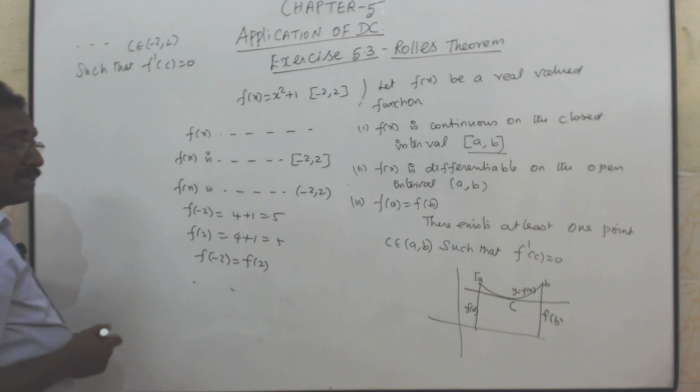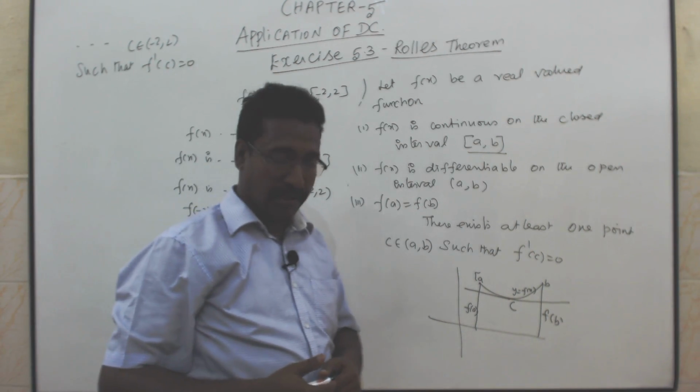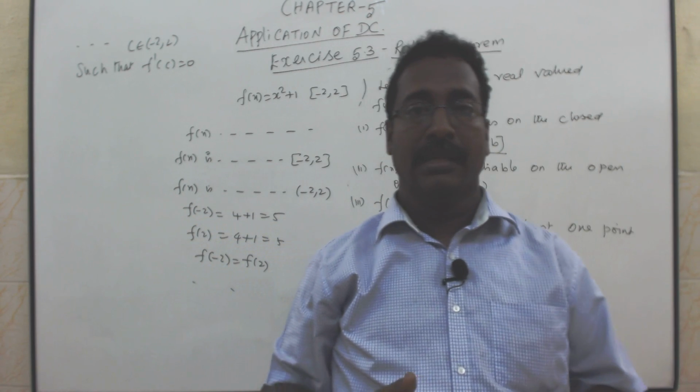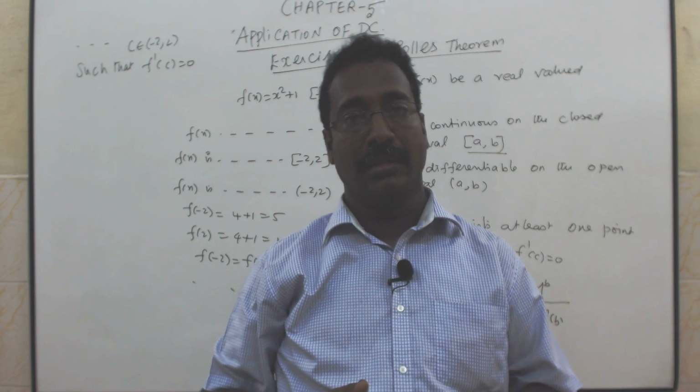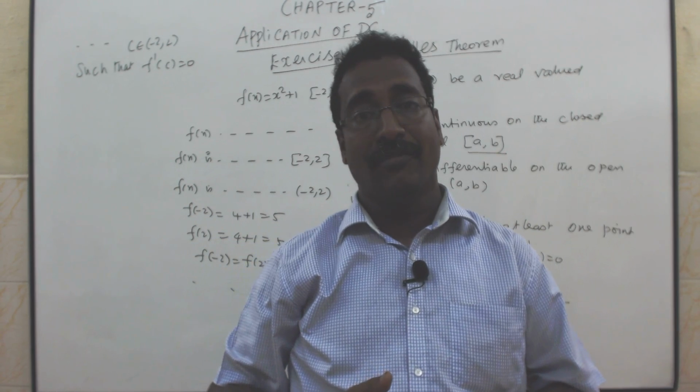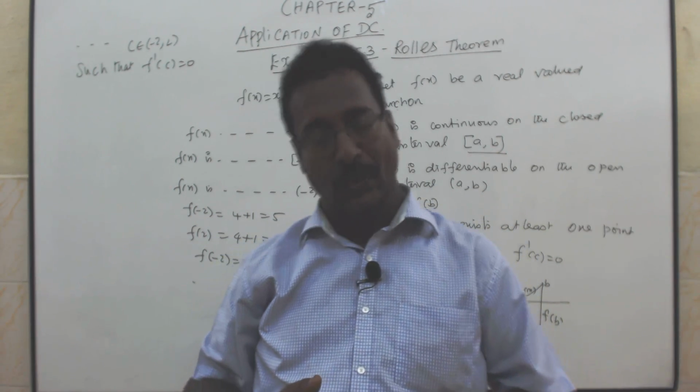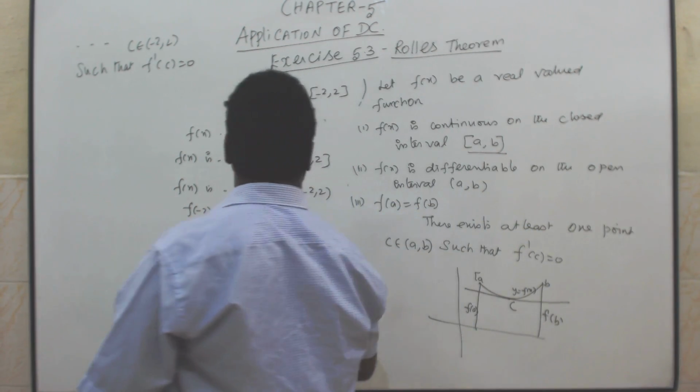You have to write: there exists at least one point c belongs to (a, b), c belongs to (-2, 2), such that f dash of c equal to 0.